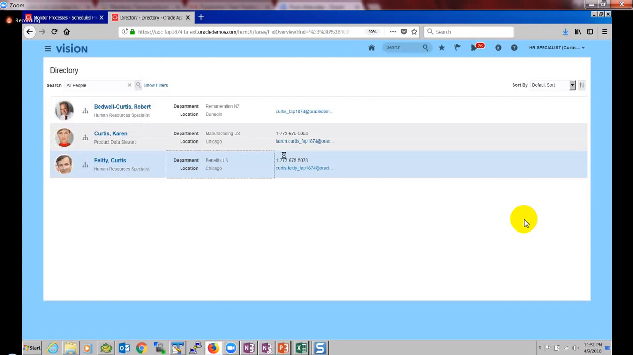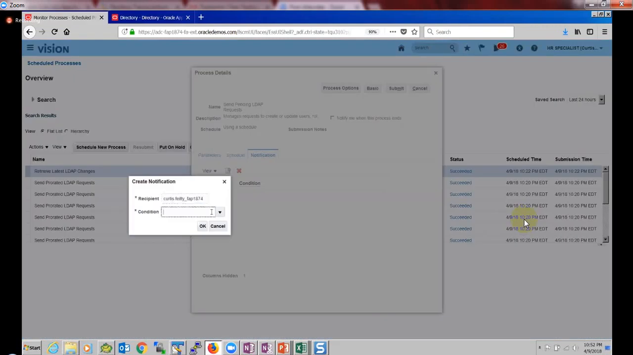So before that, let me copy the user. I'm going to send notification to this user and the condition is success or warning or error. I just want to send it on warning or error. I just want to make it on success. Click on OK.